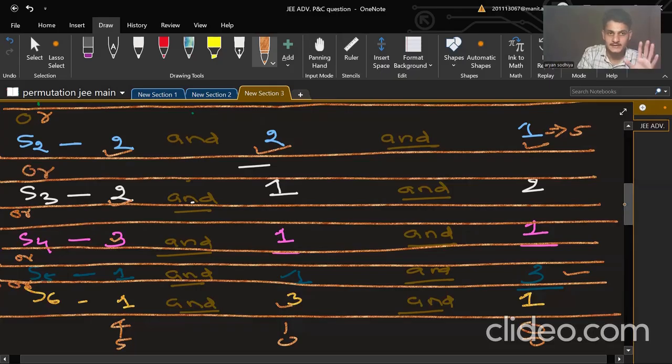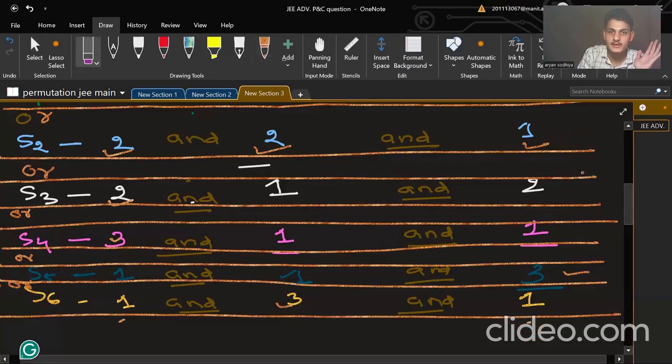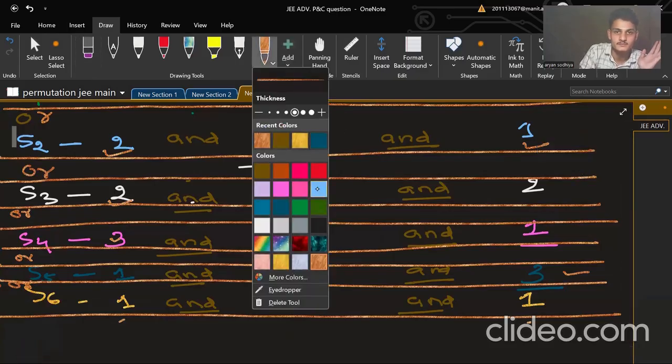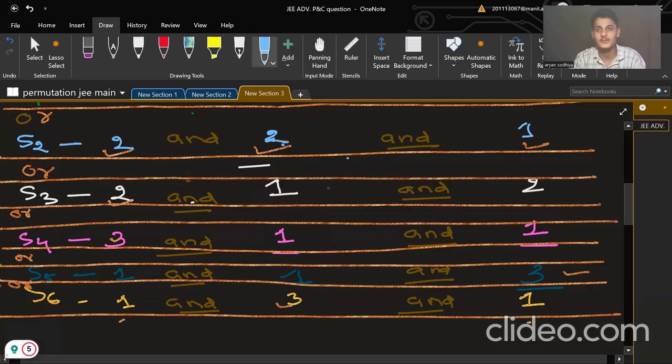So these 6 scenarios are possible here. I don't think that other scenarios are possible. Do you think other scenarios? I don't think any other possibility is possible.